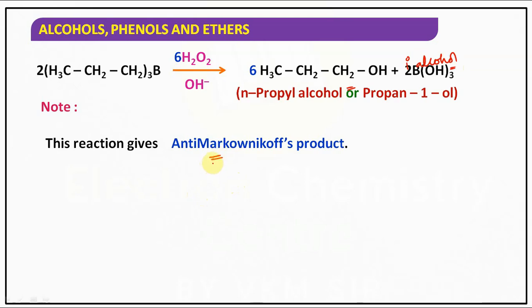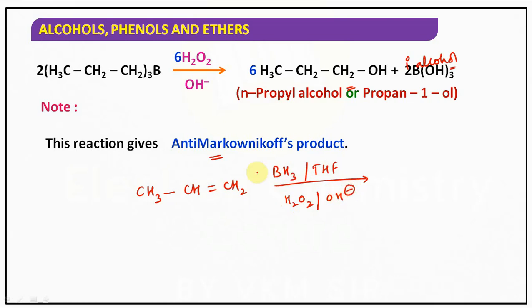See, how can this reaction be identified? They usually give CH3CH=CH2, BH3 in the presence of THF, followed by H2O2, OH minus.